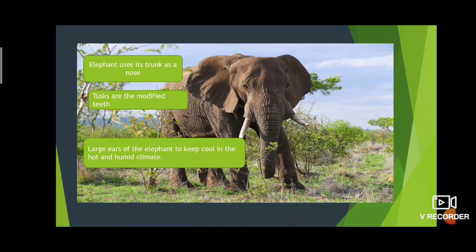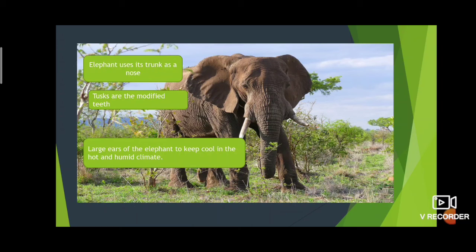Its trunk, it uses it as a nose, because of which it has a strong sense of smell, like the polar bear. The trunk is also used for picking up food. We know that elephants pick up food with the trunk.